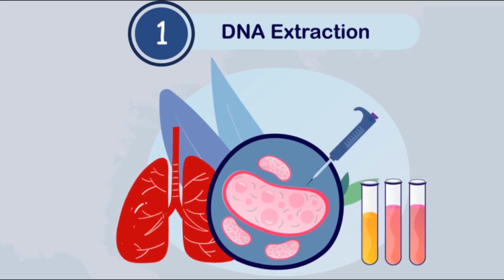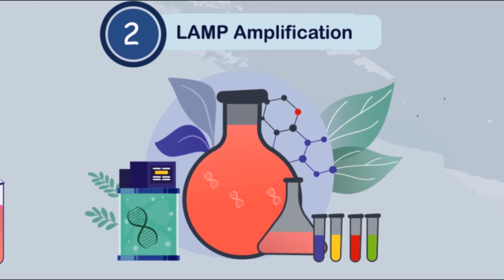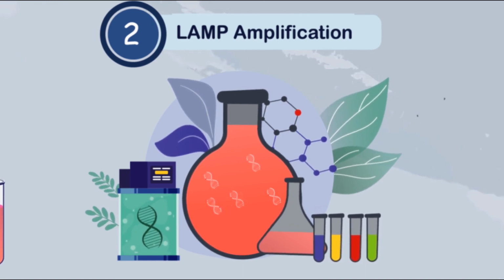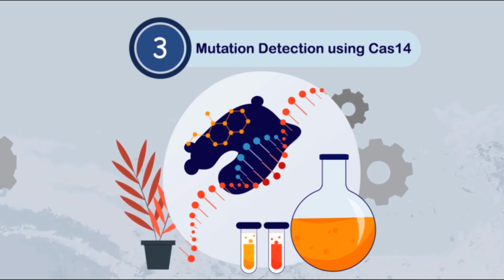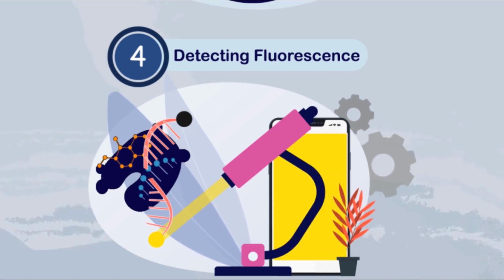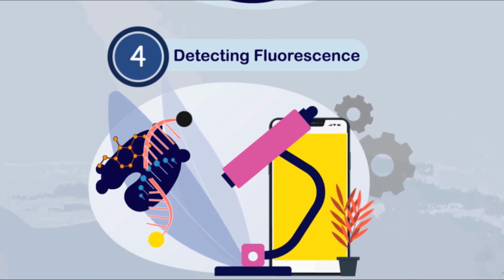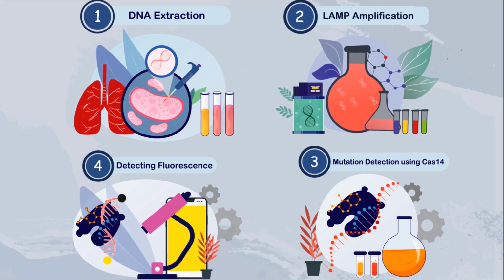All it would need is extracting the DNA from the sample, amplifying the target DNA using loop-mediated isothermal amplification, searching for mutations using Cas14 and guide RNA complex with the help of single-stranded DNA reporters, and detecting the fluorescence using mobile phone microscopy. Our design kit can easily be implemented in labs with less facilities.